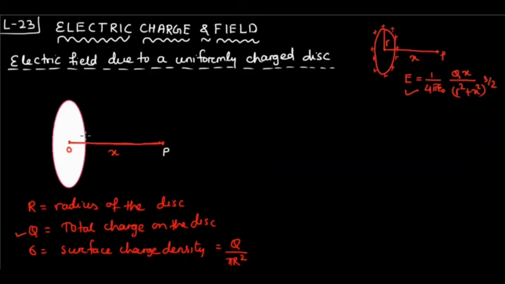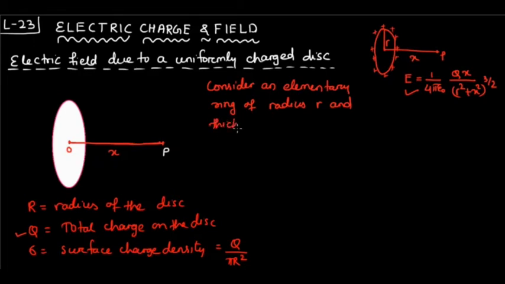To derive the expression I have to consider an elementary ring of radius small r and thickness dr. So let me write here, consider an elementary ring of radius r and thickness dr. So this is the elementary ring like this.